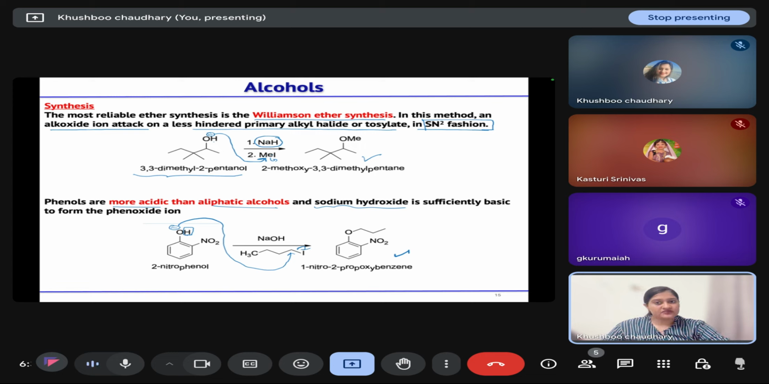So this is the method we call the Williamson ether synthesis, where we treat our alcohol with a base and then attack some alkyl iodide or alkyl halide source to form the ethers by SN2 attack.